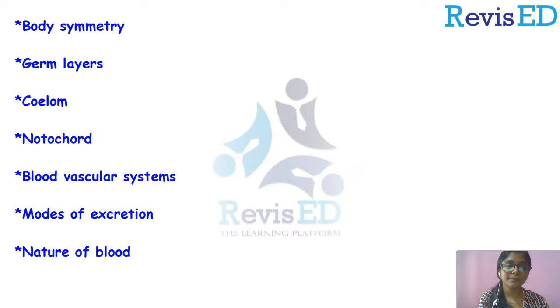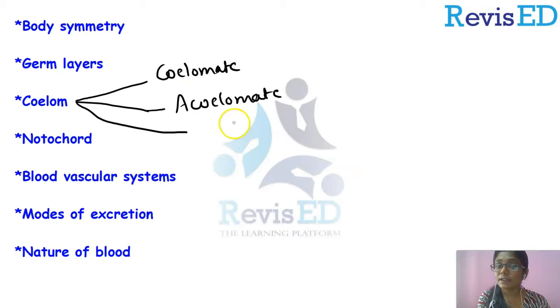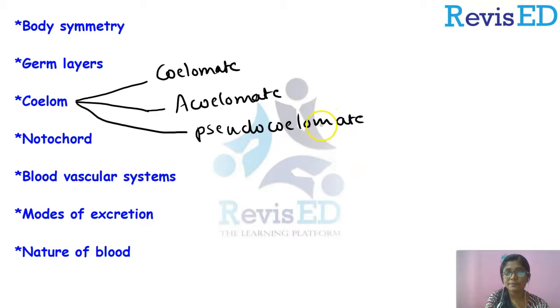What is the next point here? Yeah, it is about coelom. Based on the coelom, we have classified animals into 3. The first category is coelomate animals, which have a true coelom, and the next category is acoelomate animals, which have no coelom, and the final category was pseudocoelomate animals, which means they have a coelom which is not formed from mesoderm but is endodermal in origin. So they are known as pseudocoelomate animals.